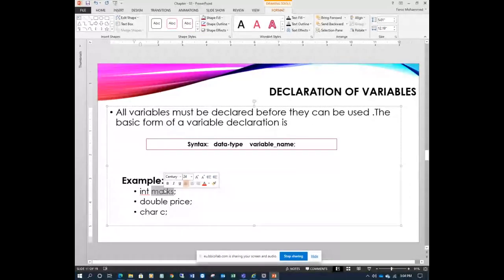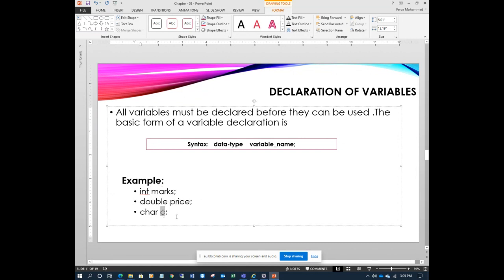Marks may be a fixed number. For example, if you want to use double, no problem. Int marks: marks is a variable name, and int is integer, meaning marks holds a fixed number without a point. Remember this, because integer is without a point. Double price: price is a variable name holding a number of double type, meaning it has a point, like 2.5, 3.5, 100.5, 0.5, 0.2, 0.0 also. So that is a double.